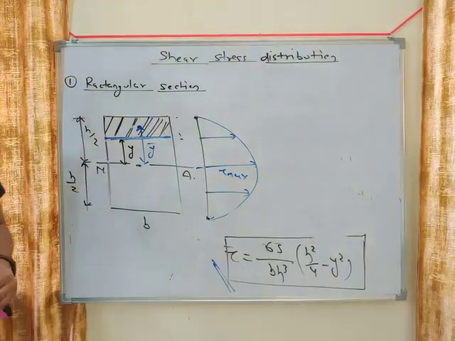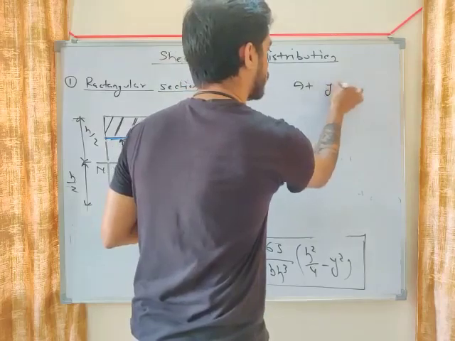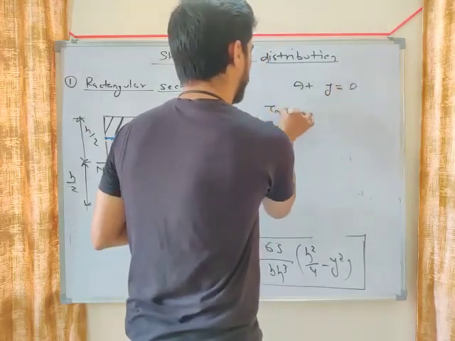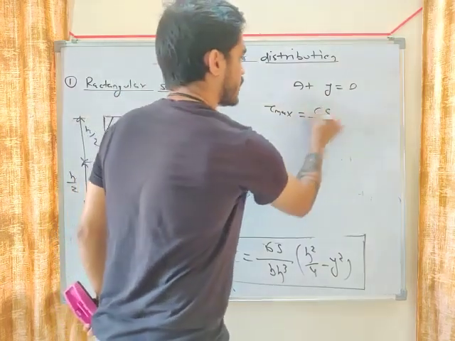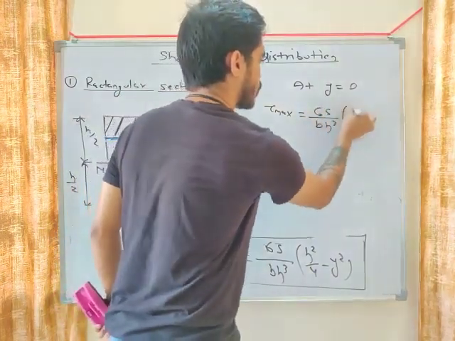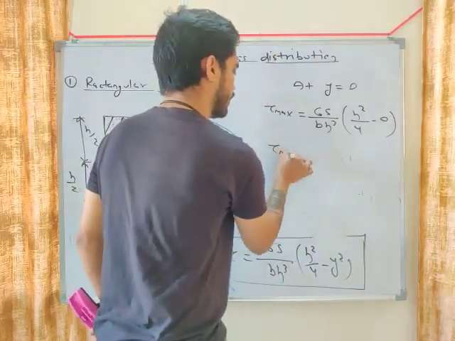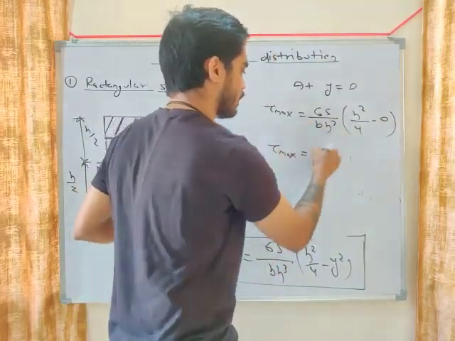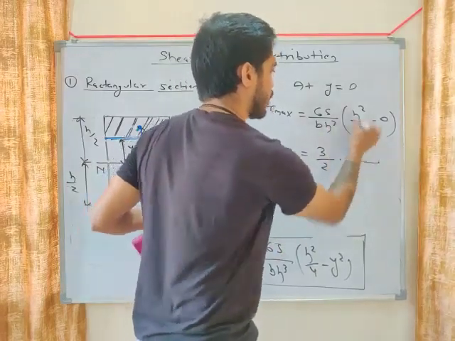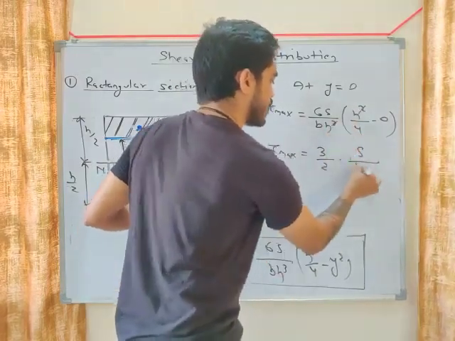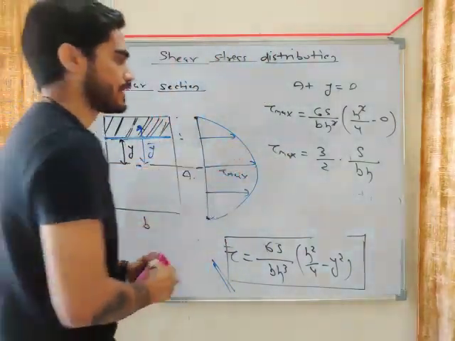Now what will be the value of tau maximum? At y equals 0, tau will be maximum. Put y equals 0. What will you get? 6s by b h cube, h square by 4 minus 0. So tau max will become 3 by 2 into s upon this h square, and this will cancel b h. 3 by 2 into s by b h. This is your tau maximum.